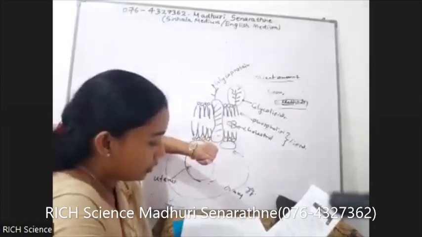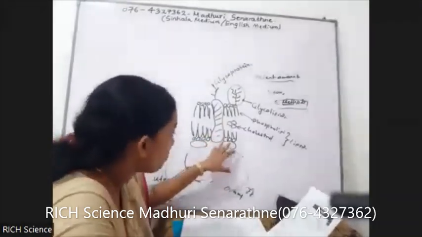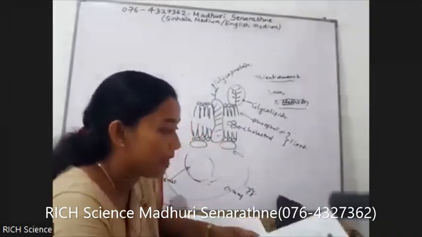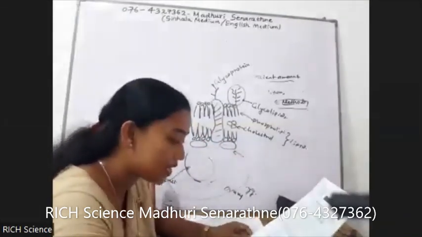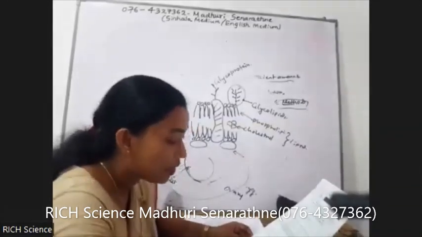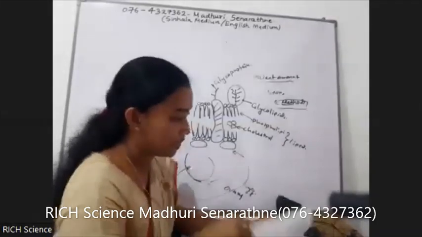These peripheral proteins are loosely bound to the inner surface of the membrane, called peripheral proteins. How we can define it: proteins which are not embedded in the lipid bilayer and are loosely bound to the inner surface of the membrane are called peripheral proteins.